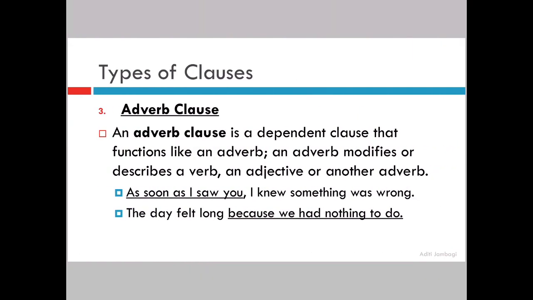Let us see what is an adverb clause. To understand adverb, what is adverb in Hindi or Marathi? It is Kriya Visheshan. Means what? Kriya is your verb. Visheshan is your adjective. Means it is giving more information about your verb. It adds meaning to your verb, it adds meaning to your adjective, or it gives more information about your adverb, right? So to understand an adverb clause, first we'll understand adverb.